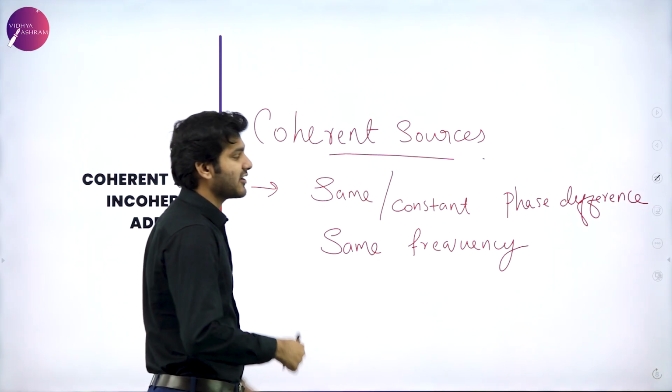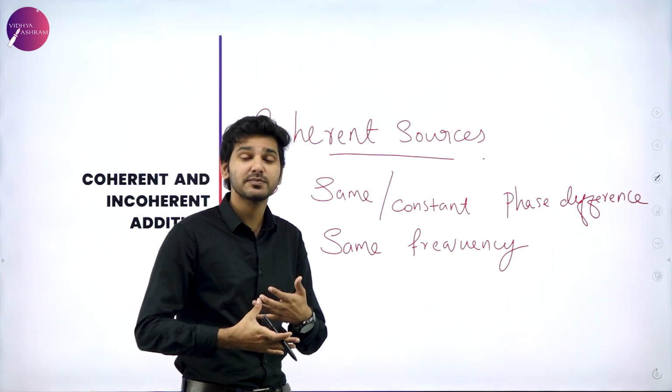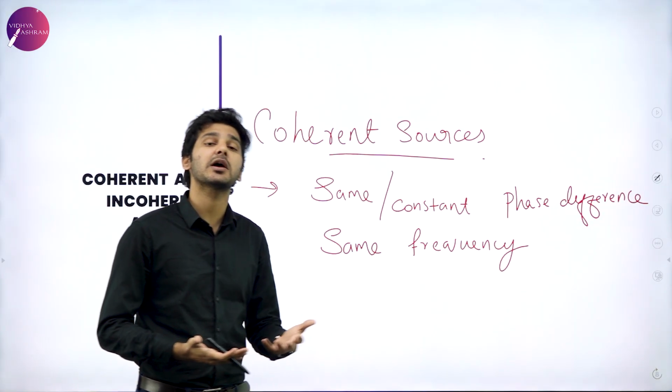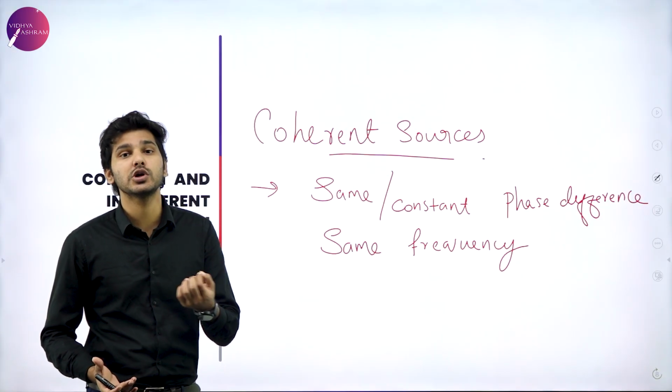For example, a monochromatic light source or simply a laser are examples of coherent light sources which can produce such waves.